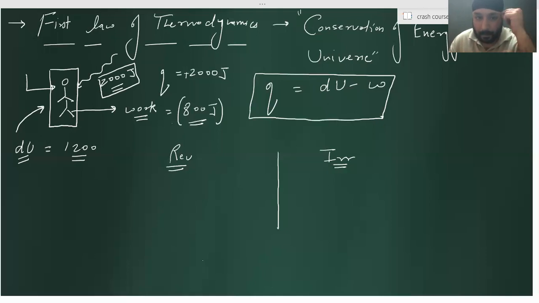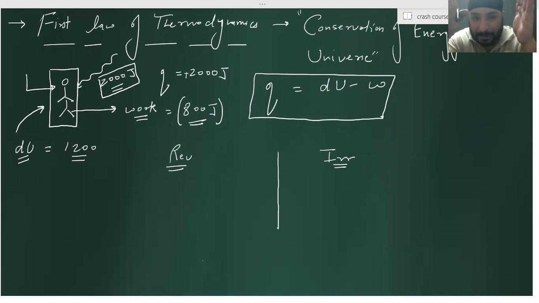Reversible means which can come back to its original state. Okay. See, a reversible process is a process which will occur in many small steps, and in every step the change is negligible, and the system will always be in equilibrium with the surrounding. An irreversible process is the one where there is a sudden change and there is no equilibrium between system and surrounding during the change, right? Yes, sir.